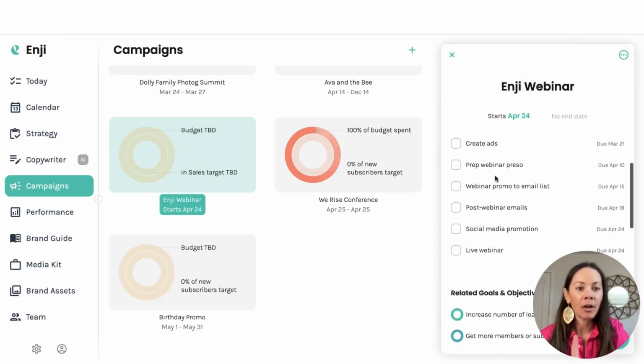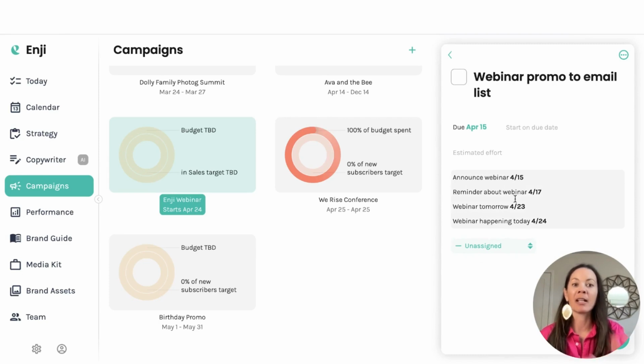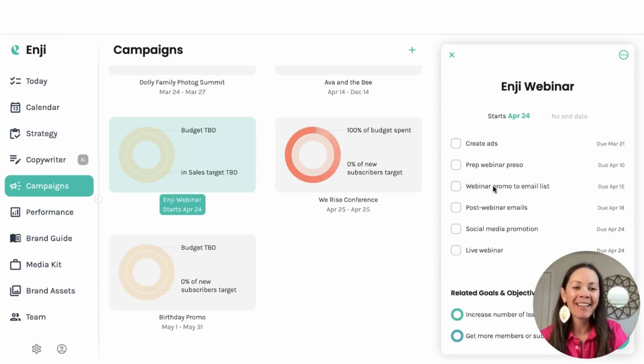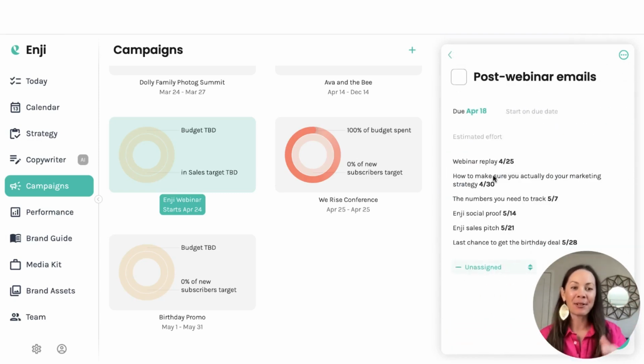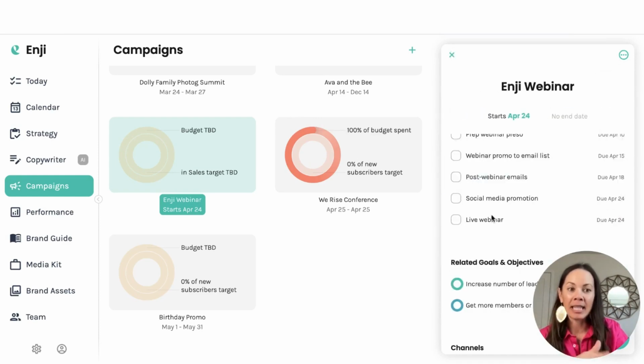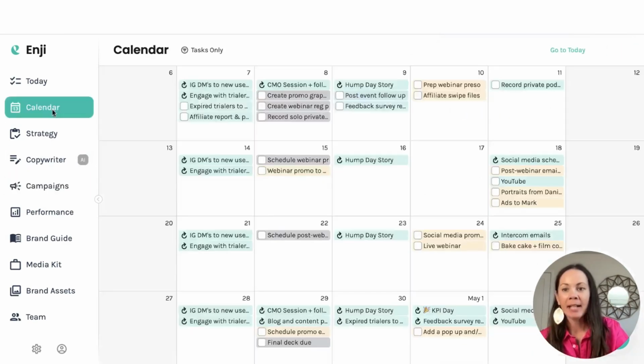Or you can see here, webinar promos to email list. I've already gone and planned out high level. Hey, I'm going to announce the webinar on this date. Remind on these dates as well. And then when it comes to after the webinar, hey, these are the emails that I'm going to send out as well. And so I wanted to pop into the campaign tool to show you that, because I think about these campaigns typically on this tab and I plan everything out in this list, but then it's super nice because they also end up on my calendar here.